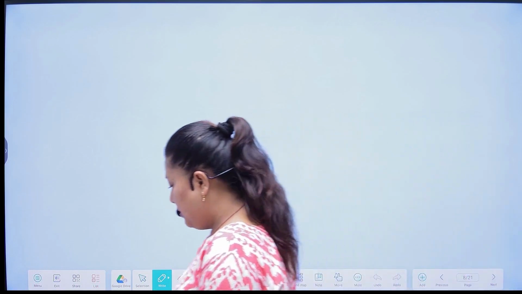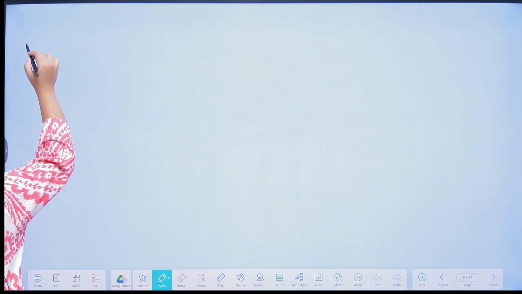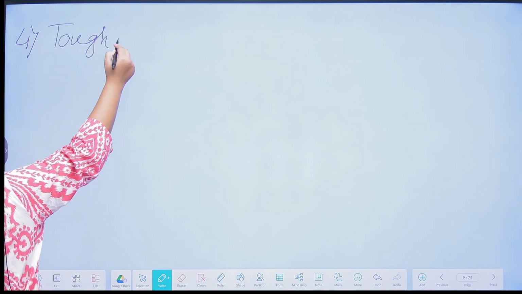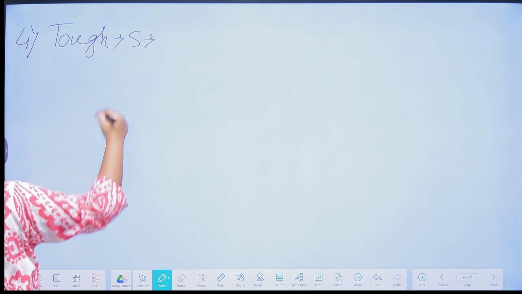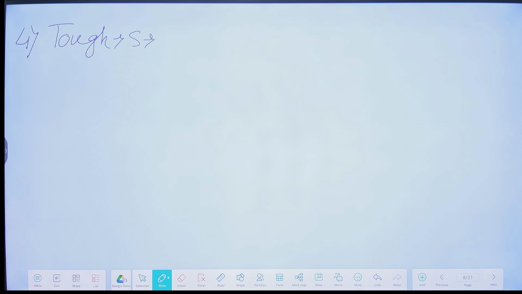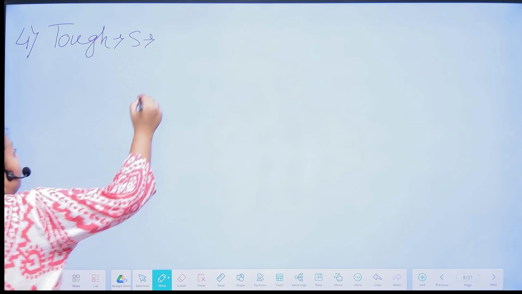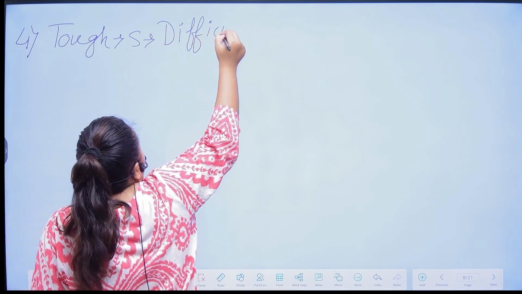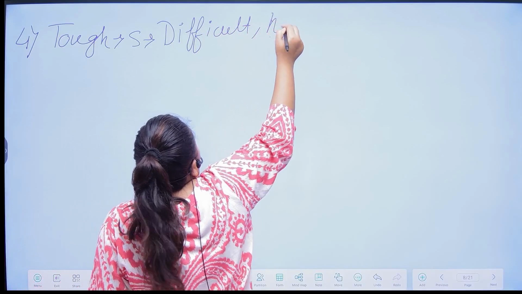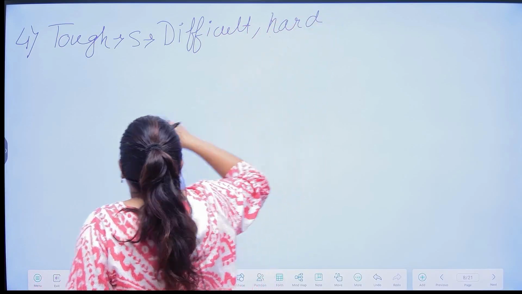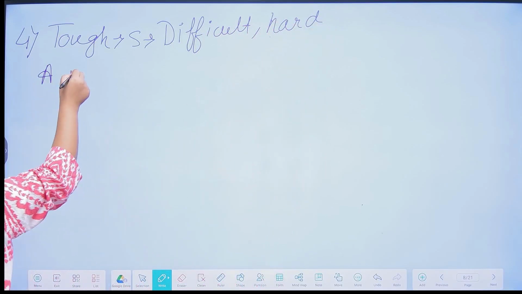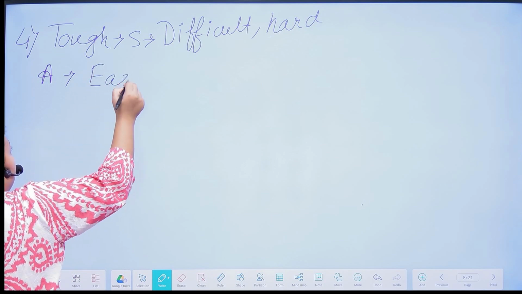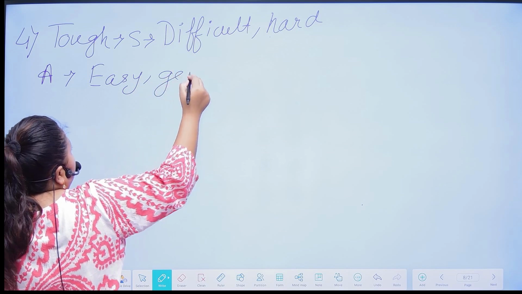And the next word is tough, and the synonyms of tough are difficult and hard, and the antonyms of tough are easy and gentle.